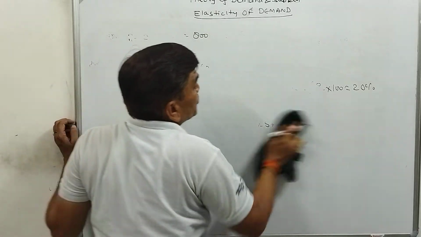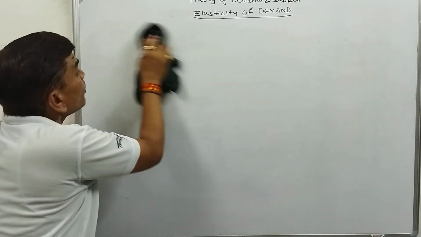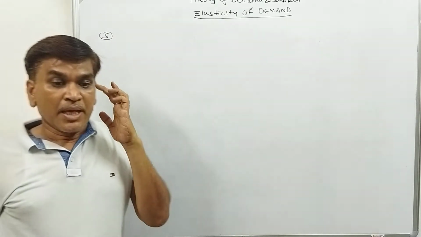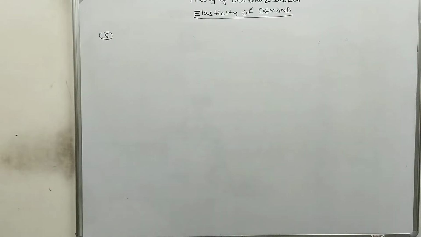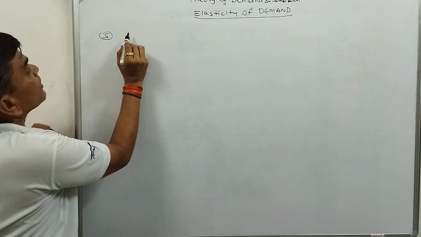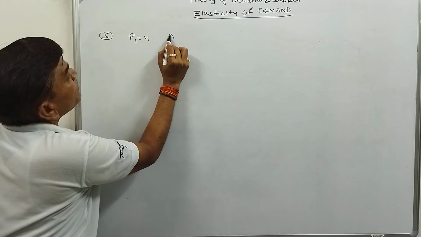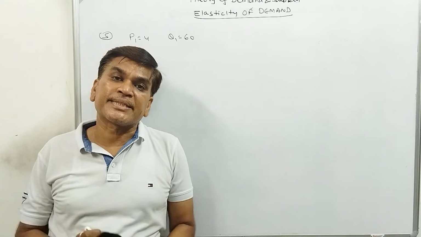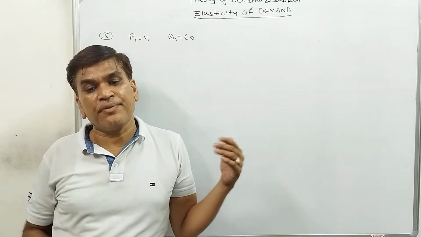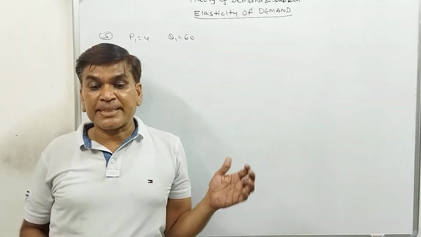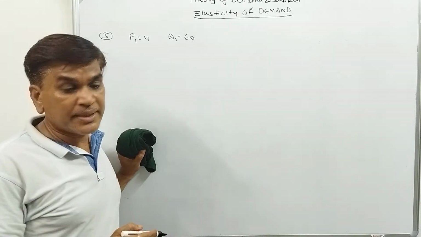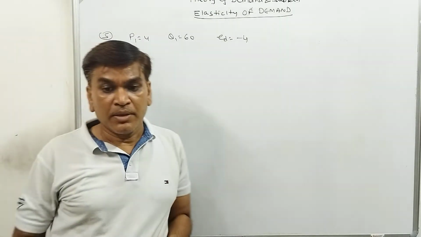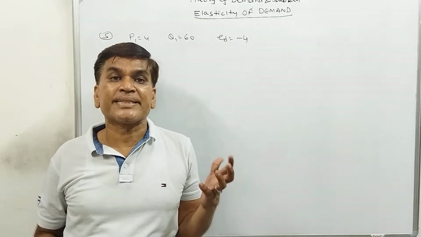Next one, fifth question, maybe some more different example. Fifth number: a consumer buys 60 units of goods at rupees 4. At the rate of 4 rupees, he buys 60 units of goods. Suppose the elasticity of demand is -4. What is given? Elasticity of demand is equal to -4. At what price will he buy 60 units?